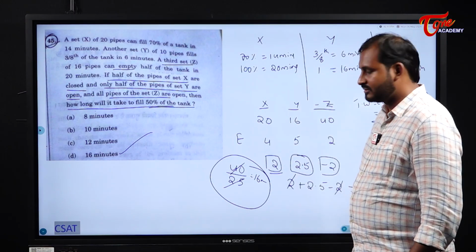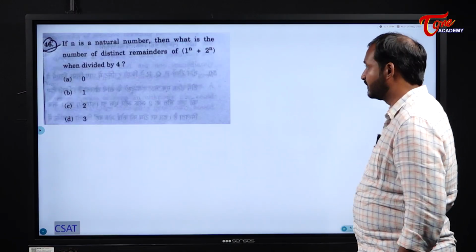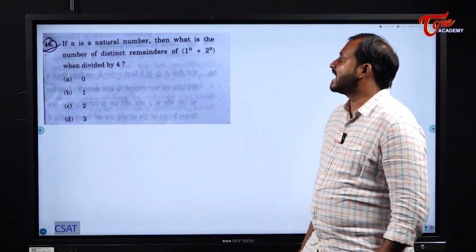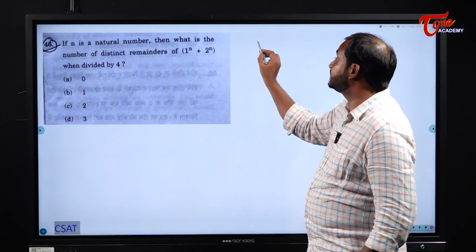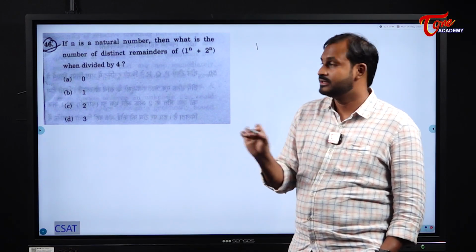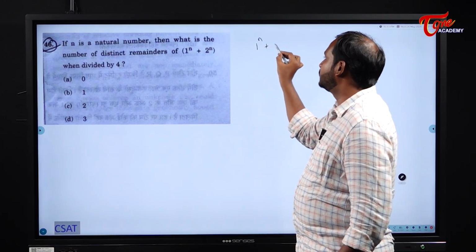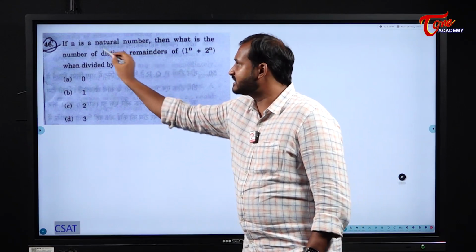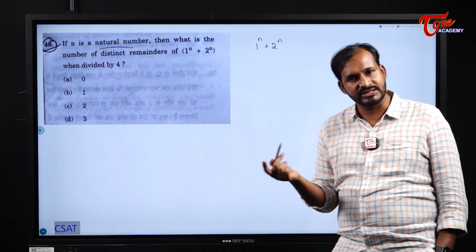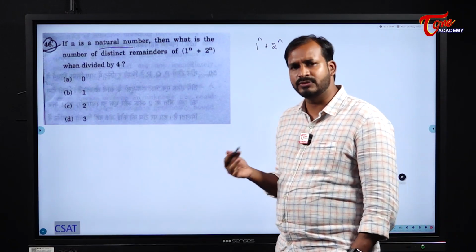In that, we have come across these types of cases. Next one. If n is a natural number, then what is the number of distinct remainders of 1 power n plus 2 power n when divided by 4? Okay, distinct. They are speaking about the remainders. See, whatever value of n you take, why? Because n is a natural number, what happens to the value of 1 power n? It remains 1 only. We will check. We will try to put some values.